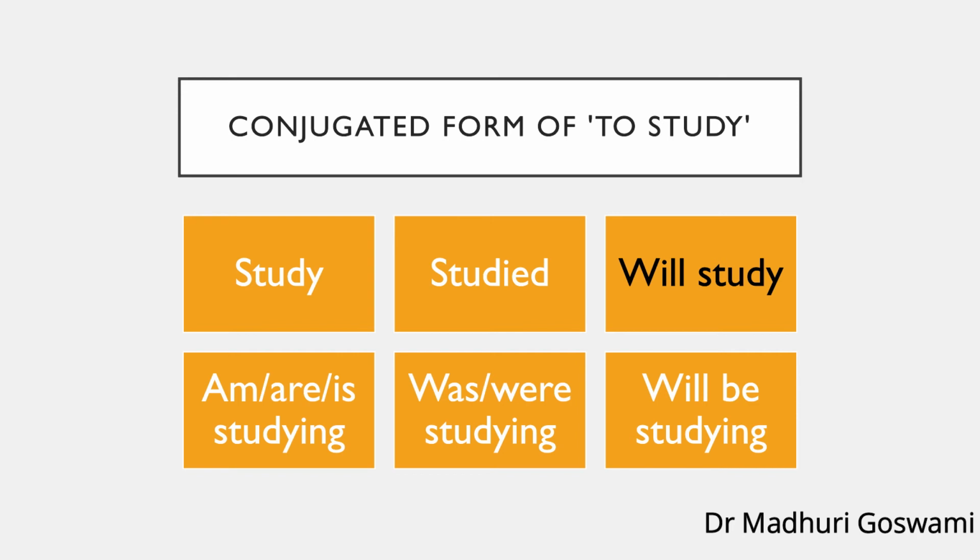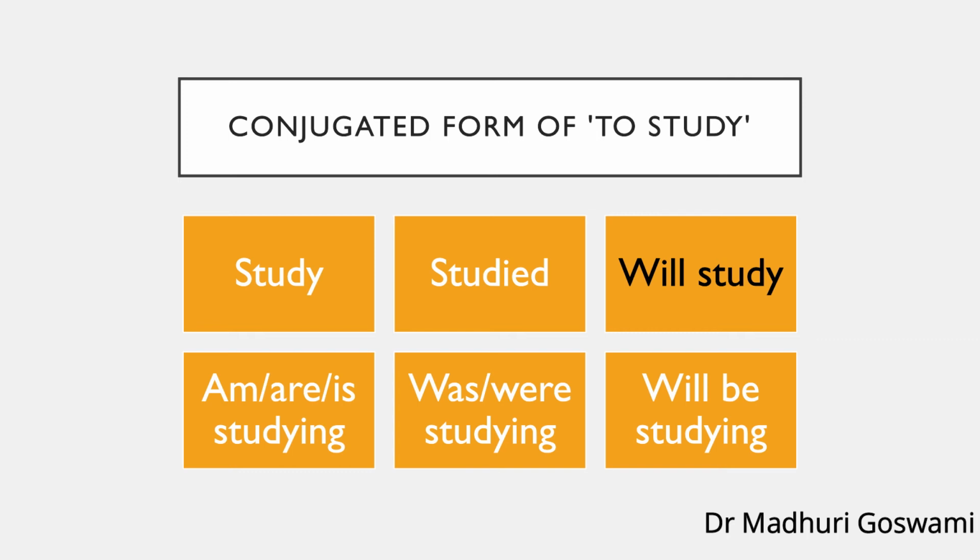And due to this conjugation, we come to know when the action in a sentence happened or is happening or will happen. The regular verbs follow a standard pattern when conjugated according to tense. Look at these examples. Here we take the regular verb to study. Now let's see the conjugated form of this verb in all the tenses. Simple present, study. In simple past, it is studied. And in the simple future, will study.